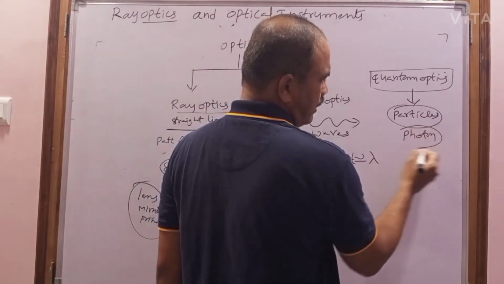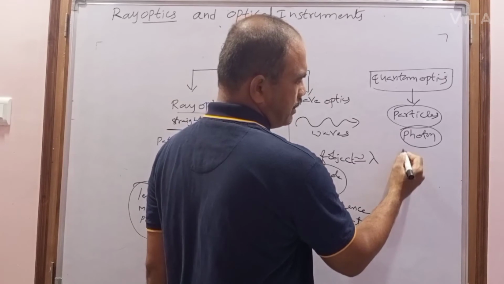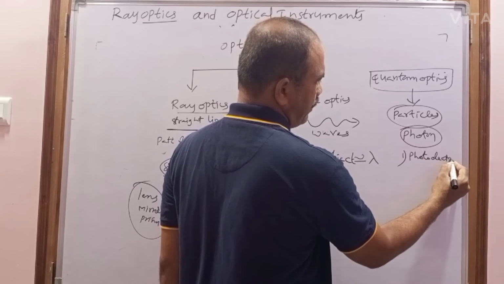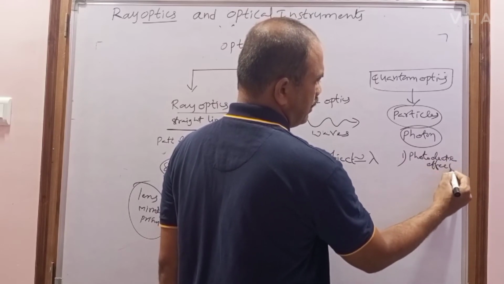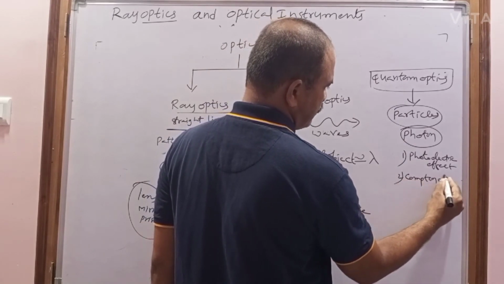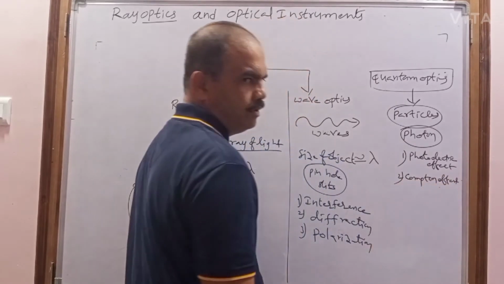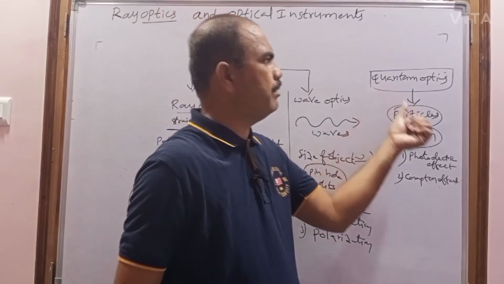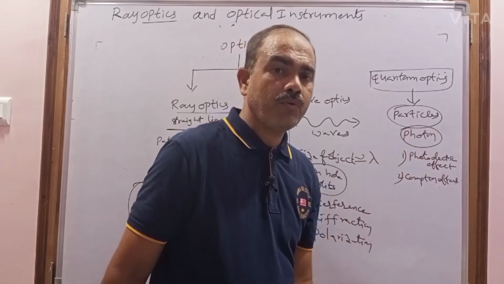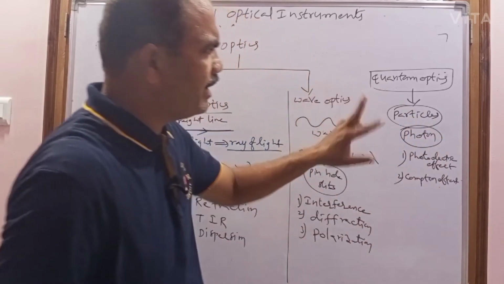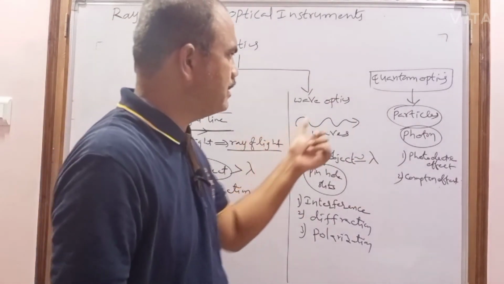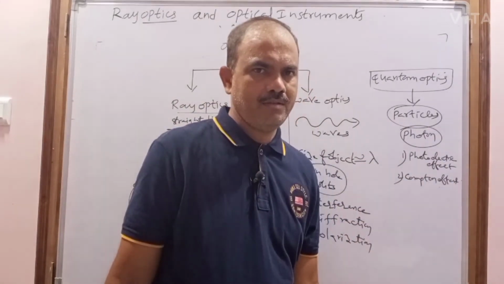By considering that light travels in the form of photons, we discuss the photoelectric effect and the Compton effect. These are the two effects we are going to discuss under quantum optics, by considering that light travels in the form of particles, called photons. That's why light has a dual nature: a wave nature and a particle nature.